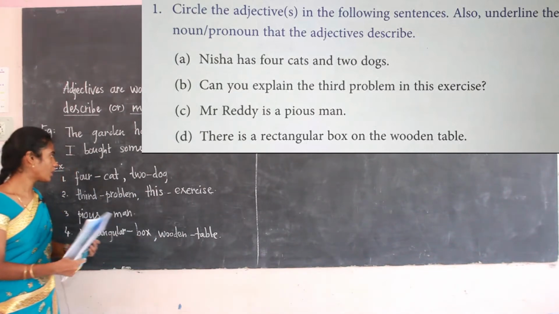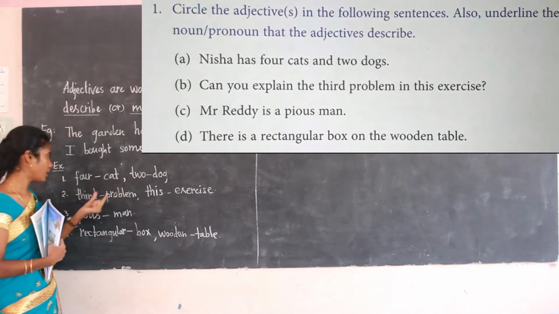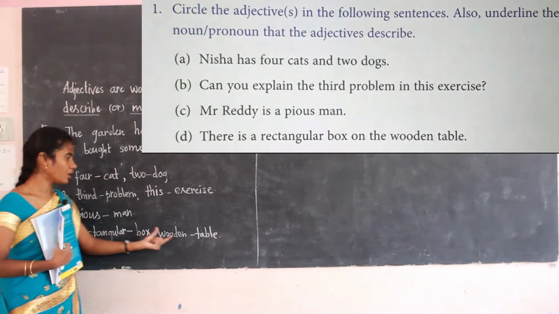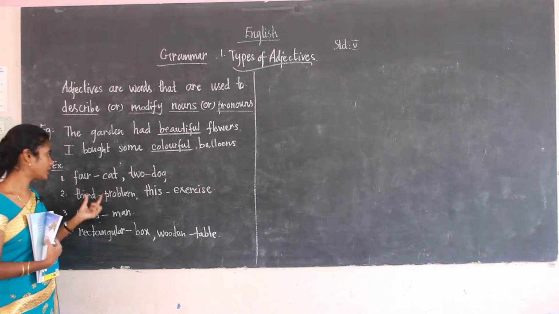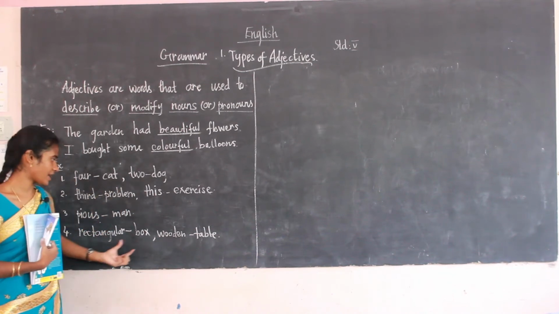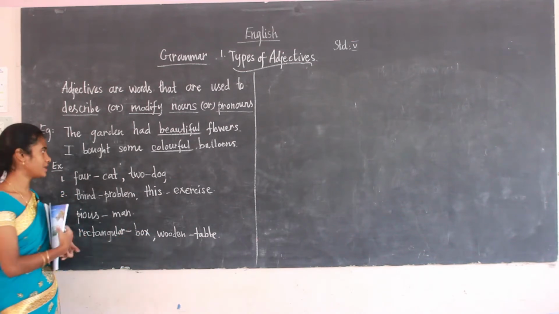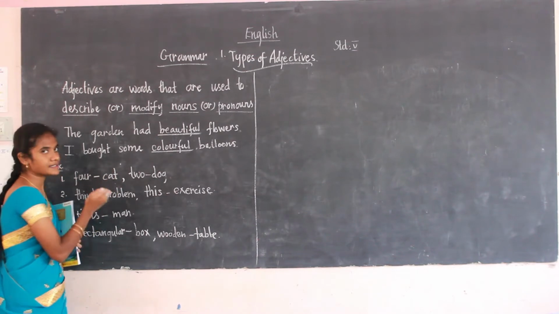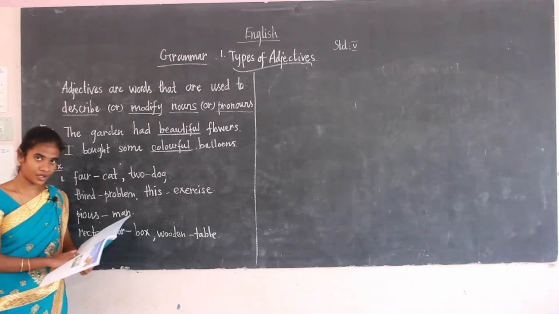So here what are the adjectives I have mentioned? 4, 2, third, this, pious, rectangular, wooden. So these are all the adjectives. What I have written first is the adjective. After the hyphen, what I have written describes or modifies the nouns and the pronouns. Okay, students, are you clear with this?